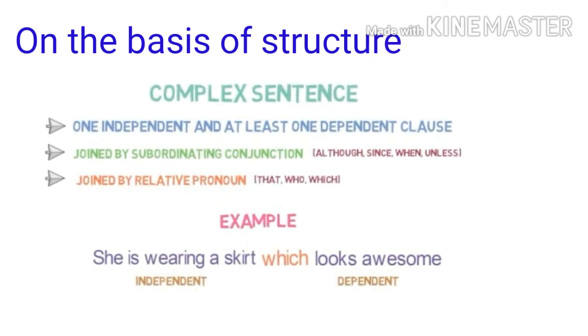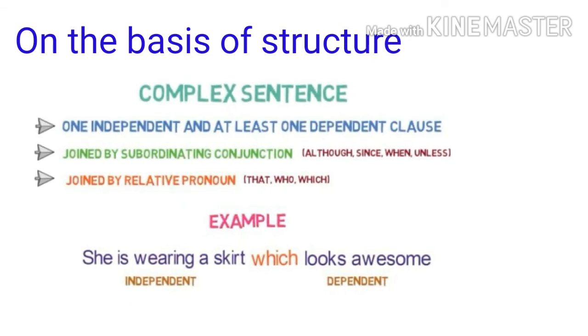Look, the next type of sentence is the complex sentence. A complex sentence consists of one independent clause and at least one dependent clause, joined by a subordinating conjunction like although, since, when, unless, etc., or joined by relative pronouns like that, who, which.